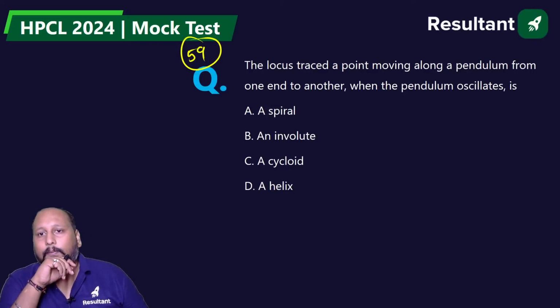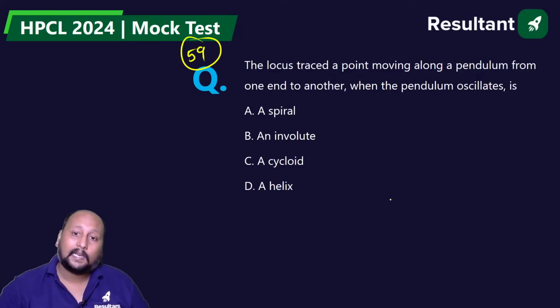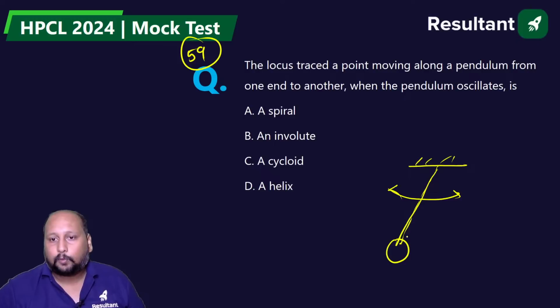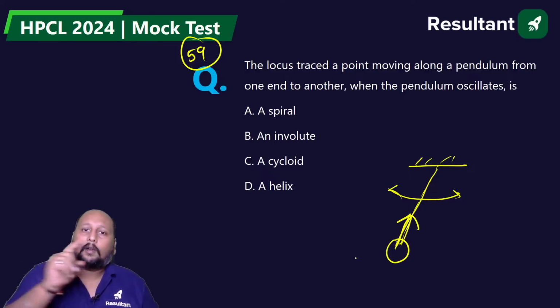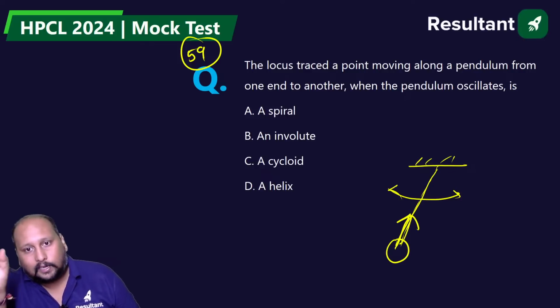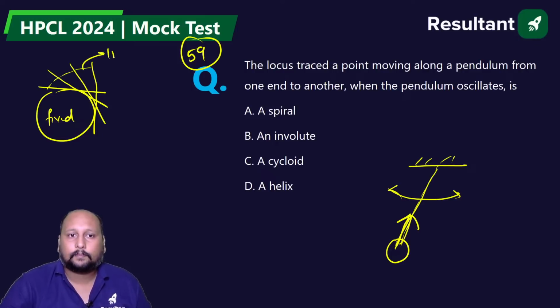The locus stays by moving along a pendulum from one end to another when the pendulum oscillates. That means there is a pendulum, right? It oscillates from left to right and it is moving towards the center. So what kind of profile will you be getting? Involute is not possible. Cycloidal is not. What is involute? This is involute. We are having a fixed circle and a line is rolling without slip. If I take the locus of this, this will be your involute.